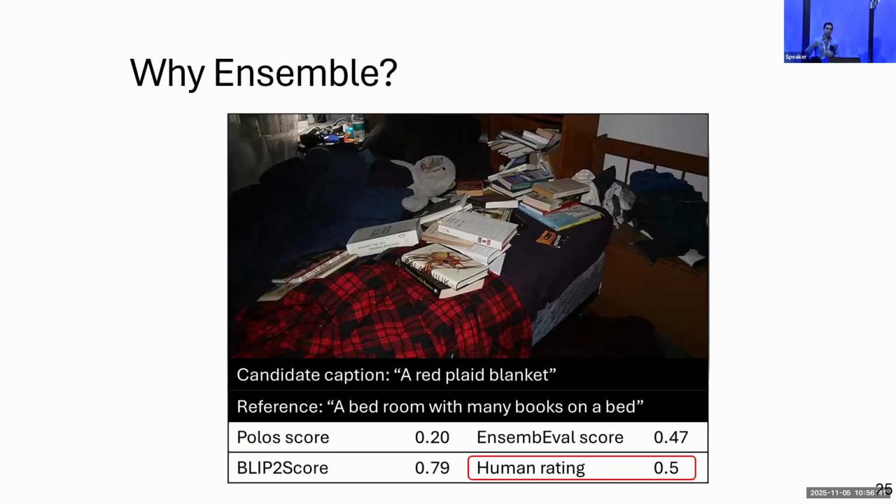Humans, on one hand, take into account the fact that the candidate is faithful, but on the other hand, that it mentions an object that they probably wouldn't choose to mention, so they give a moderate score. The ensemble simulates this process by combining the different metrics, and that's exactly the strength of combining different metrics.